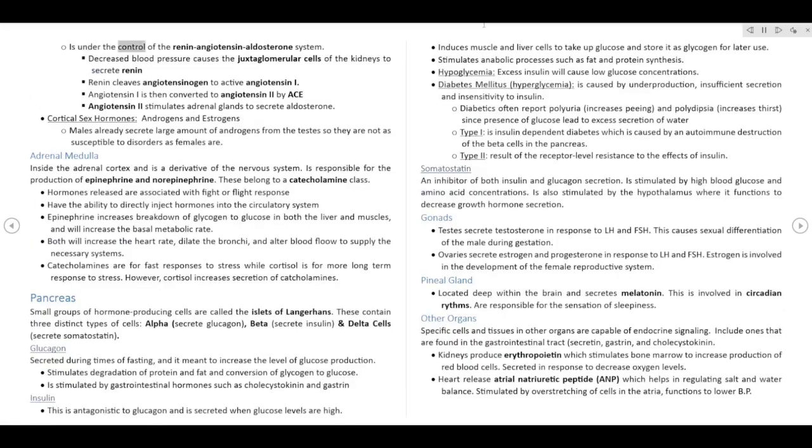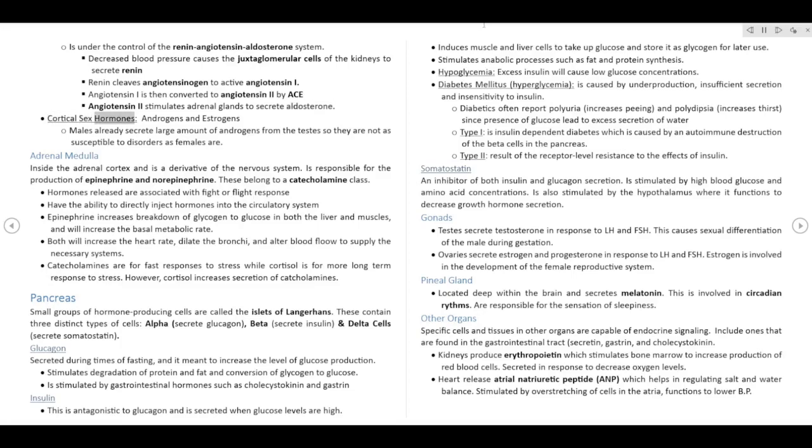Aldosterone is under the control of the renin-angiotensin-aldosterone system. Decreased blood pressure causes the juxtaglomerular cells of the kidneys to secrete renin. Renin cleaves angiotensinogen to active angiotensin I. Angiotensin I is then converted to angiotensin II by ACE. Angiotensin II stimulates the adrenal glands to secrete aldosterone.